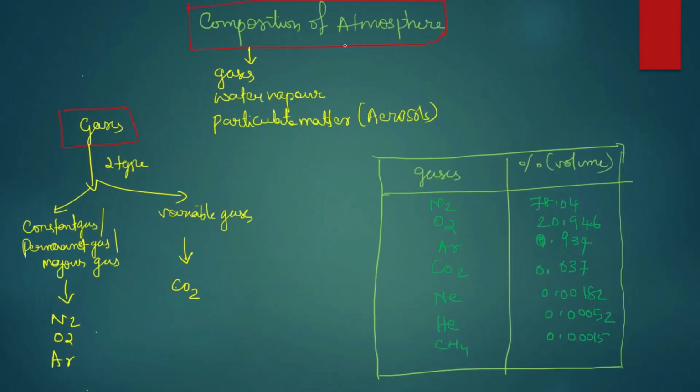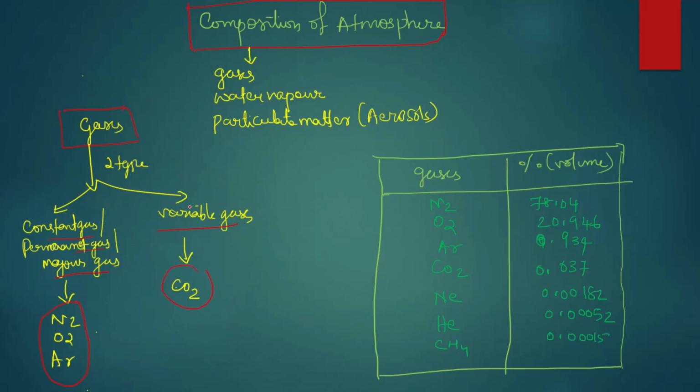Then the composition of the atmosphere. As I told you earlier, the atmosphere consists of various types of gases, water vapor, and particulate matter like aerosols. From the perspective of students of UPSC, SSC and various competitive exams, we have to study two types of gases. The gases are classified into constant gases, also called permanent or major gases, which are nitrogen, oxygen and argon. Then variable gases, that is carbon dioxide.